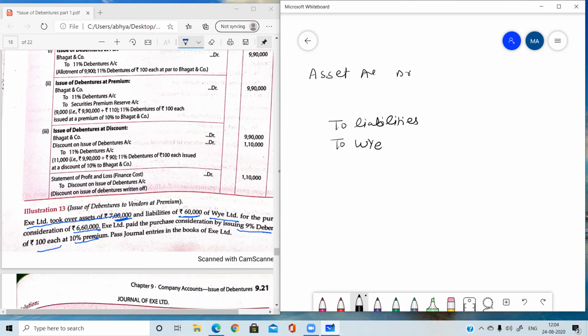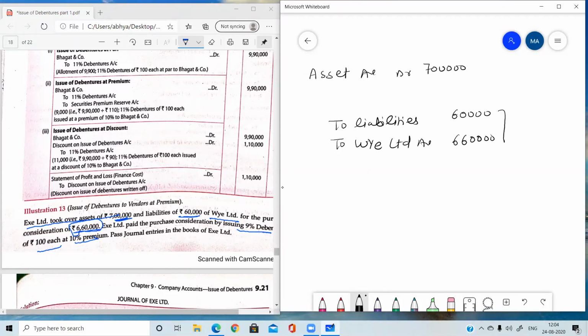To Y Limited. This is the vendor account. So the assets are purchased for 7 lakh and liabilities are purchased for 60,000. And in Y Limited, you need to write the amount which you are going to pay to the vendor, 6,60,000.